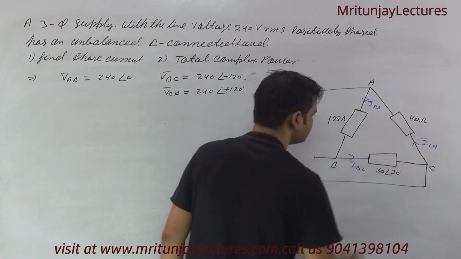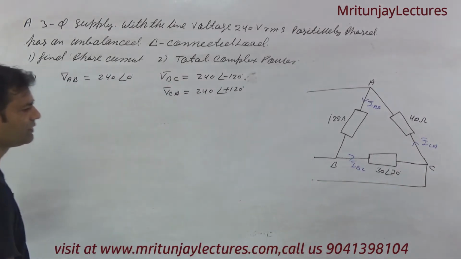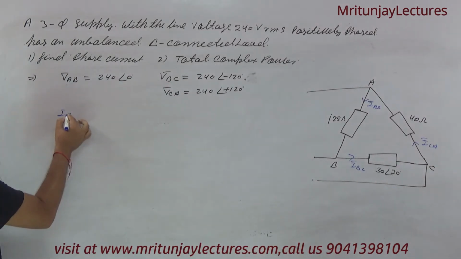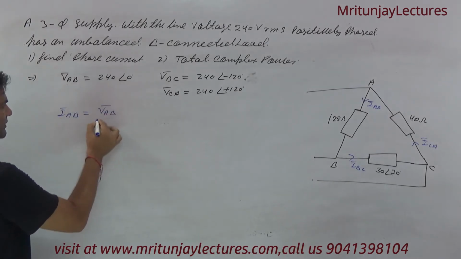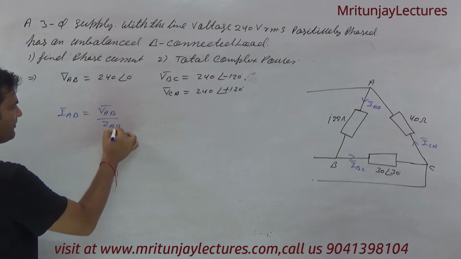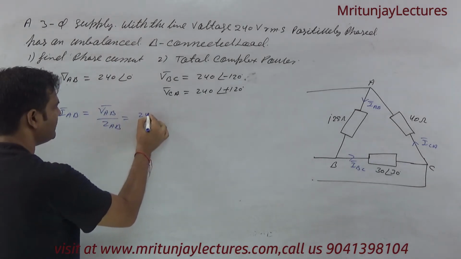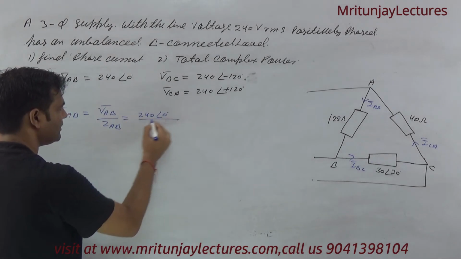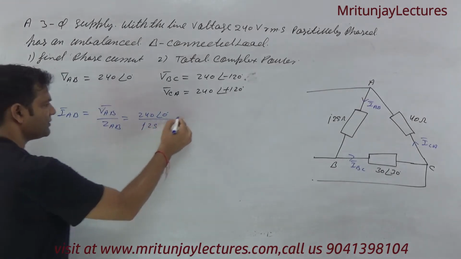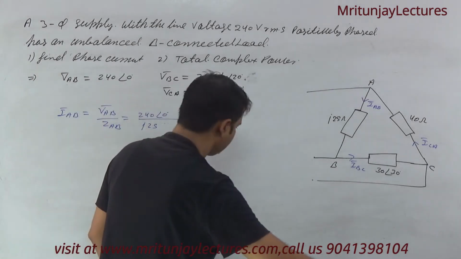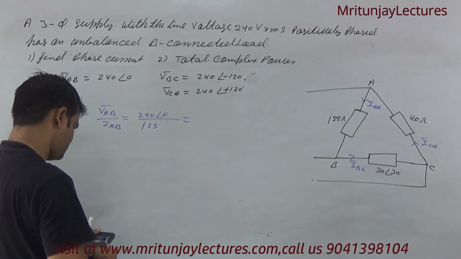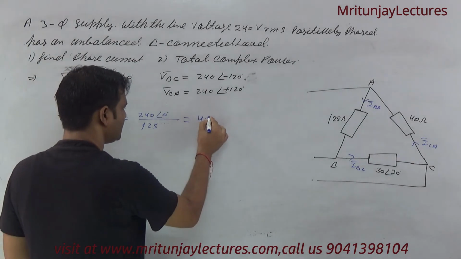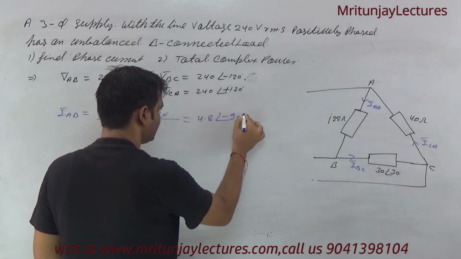Very simple. Okay, now next target is I of AB. I of AB is V of AB divided by ZAB. V of AB is 240 at the angle 0 degree, divided by ZAB, that is 50. So we got 240 divided by 50, we got 4.8 at the angle minus 90 degree.